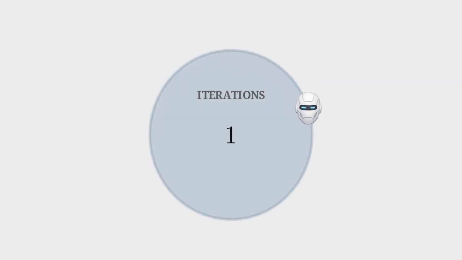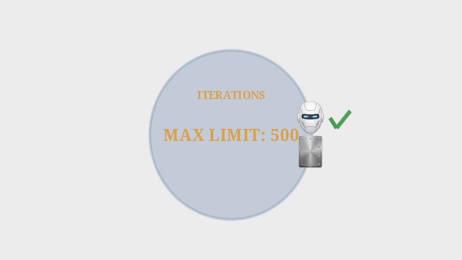The second flaw is termination. Left to its own judgment, an agent might run infinitely. To prevent this, you must install a rigid barrier, a hard programmatic stop condition, and a maximum iteration limit that triggers entirely independent of the LLM's own decision-making process.